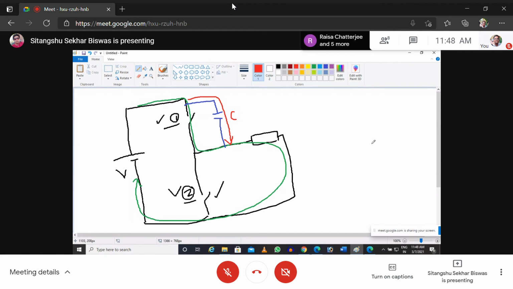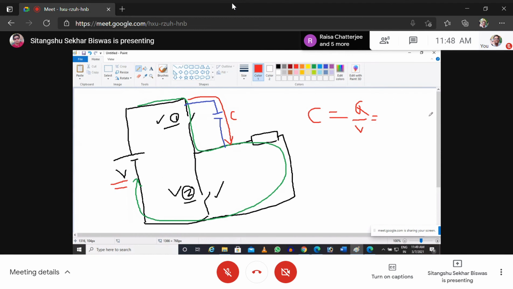So how to find out the value of the capacitor? C is the value of the capacitor. It is charged by the DC voltage. Now it should get charged within the duration when the transistor is getting on from off.